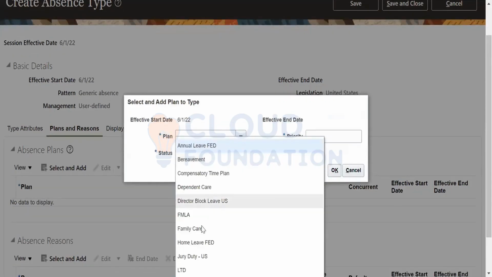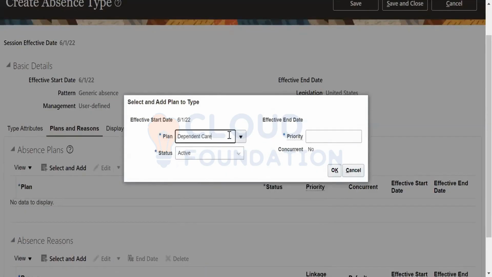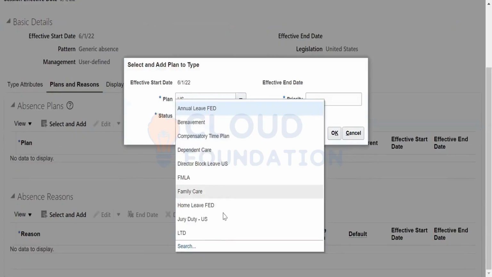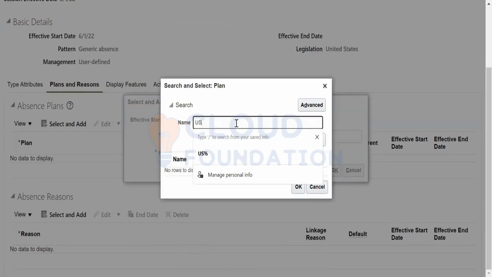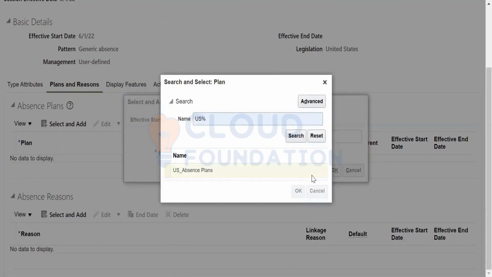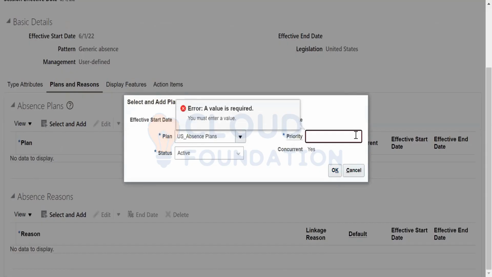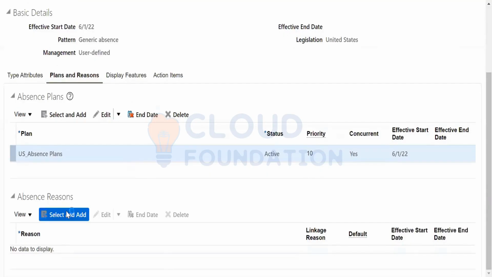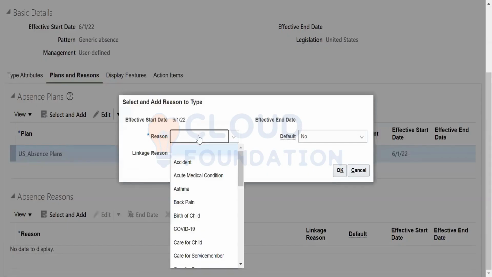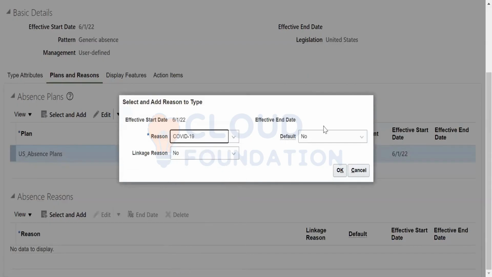What are the plans and what are the regions? You have to select the plans. If you have created an absence plan, attach your absence plan. Search absence plans. Okay, priority 1. Okay, absence reasons is what? Birth of a child or COVID-19, whatever linkage you have.